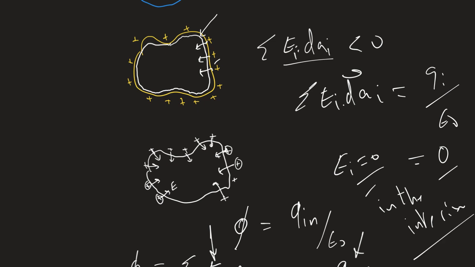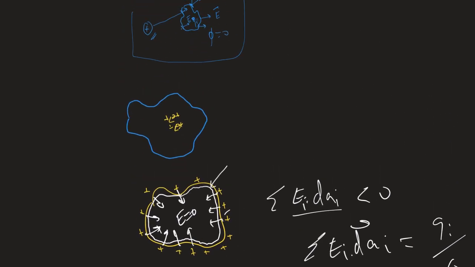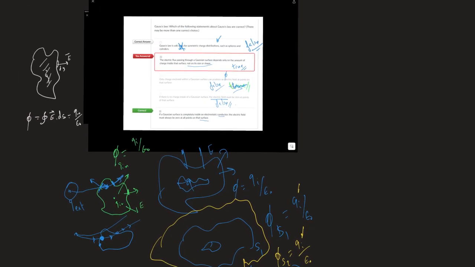Incredible thing to believe. This is something that Gauss' law can produce, a result that using Coulomb's law you cannot get so immediately. And this is true independently of the shape of the conductor. It is true for all conductors. So let's go read the fourth question to see what it says.